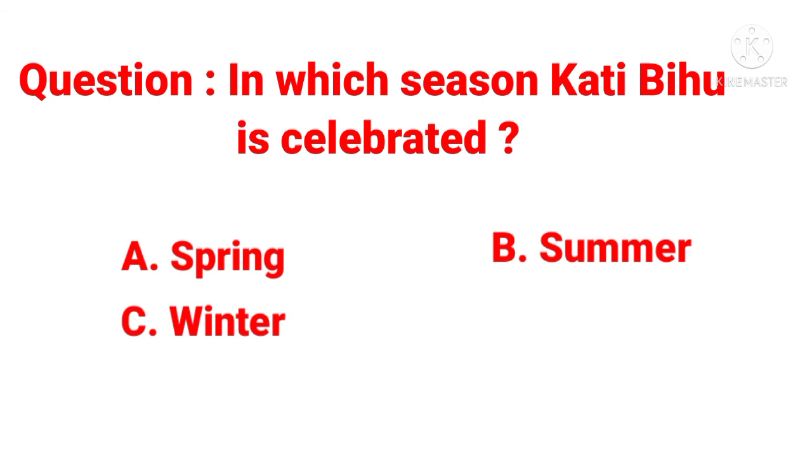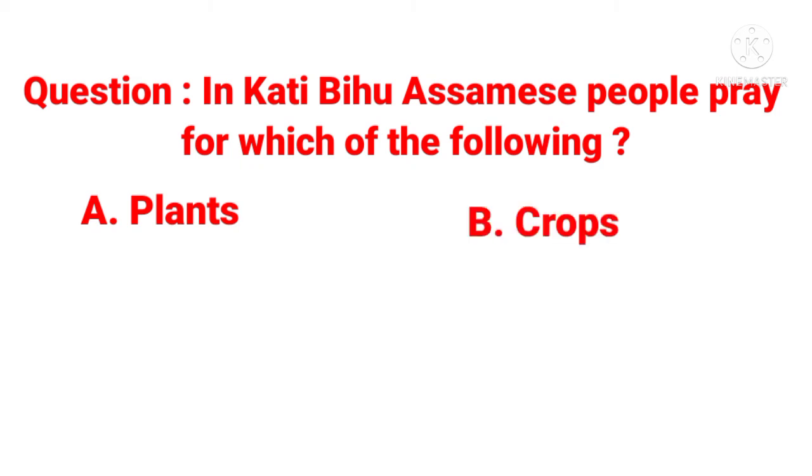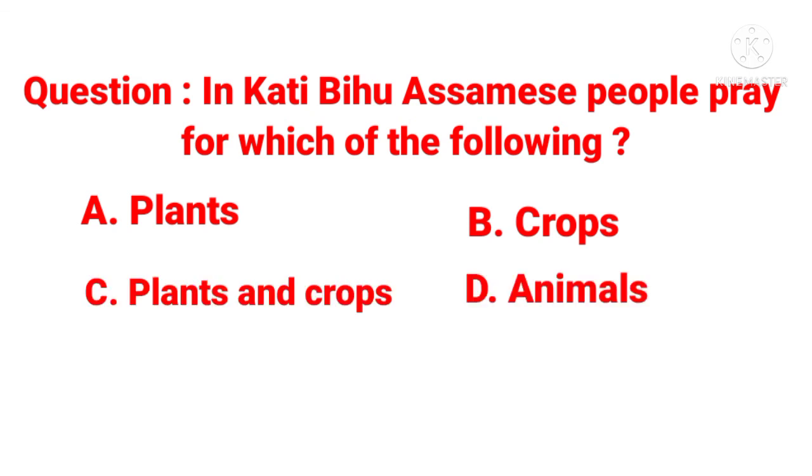Then next question. In Kati Bihu, Assamese people pray for which of the following? Option A, plants. Option B, crops. Option C, plants and crops. Option D, animals. Here answer is plants and crops.